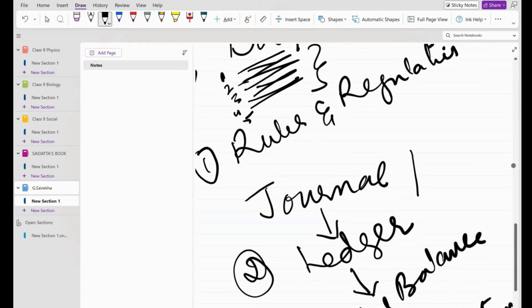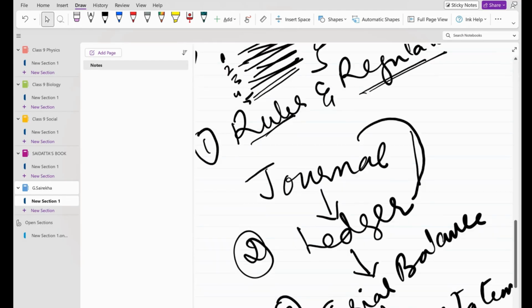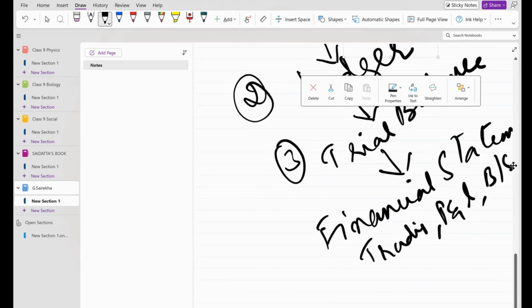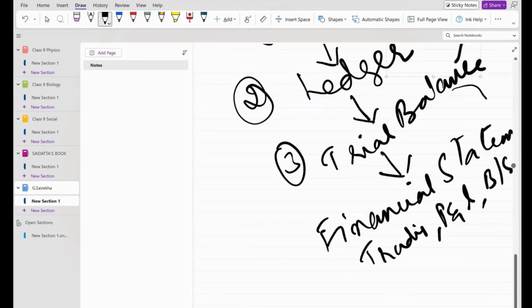Yes, ma'am. Okay. First one is we'll prepare bookkeeping as usual. We'll prepare by following certain rules and regulations. I'll tell you what these rules and regulations are in tomorrow's class. So by following certain rules and regulations, we'll prepare a journal. Looking into journal, we prepare ledger. Looking into ledger, we prepare a trial balance. Looking into this, we'll prepare a financial statement analysis.